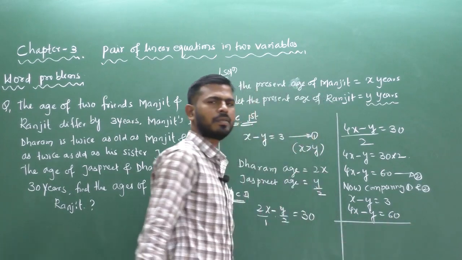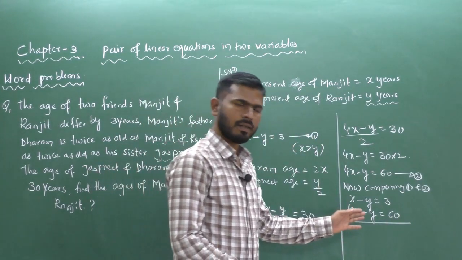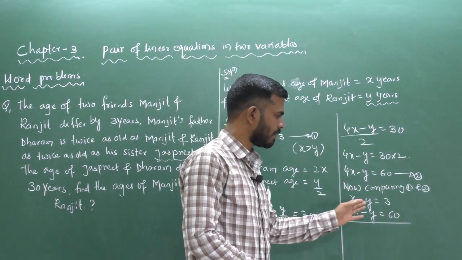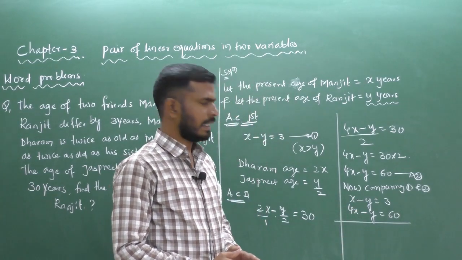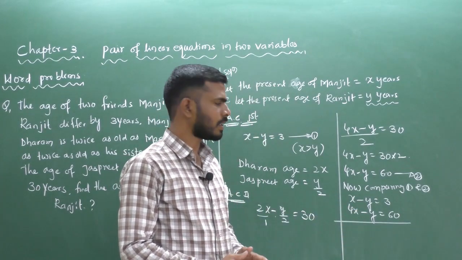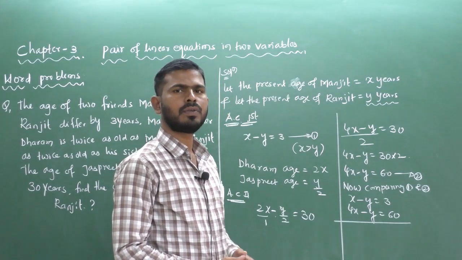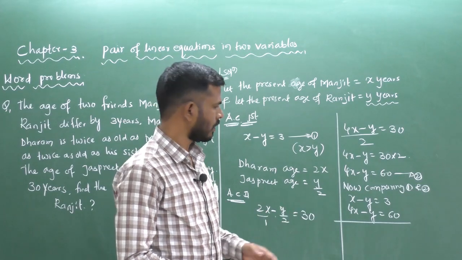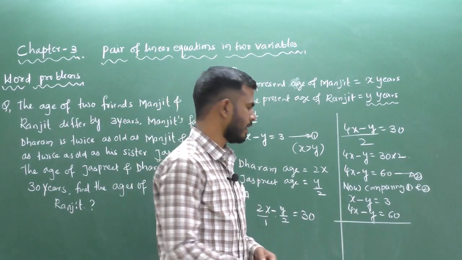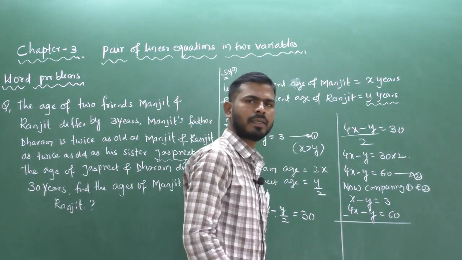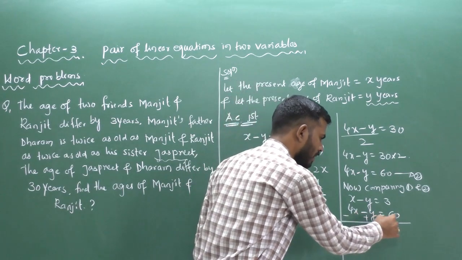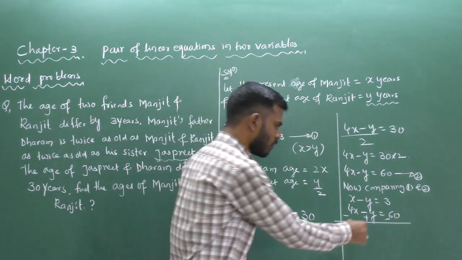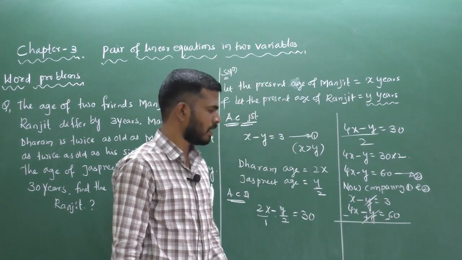Suppose you have to eliminate: here both are minus y, the coefficient of y is the same. So it is not necessary to multiply equation 1 or 2 by any number. Just change the signs: plus becomes minus, minus becomes plus. So plus y and minus y get cancelled.